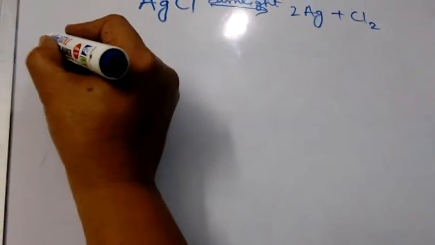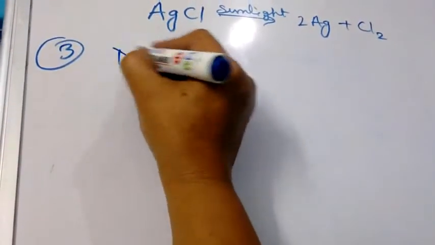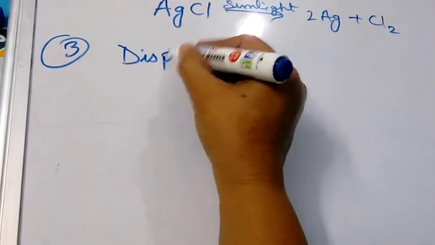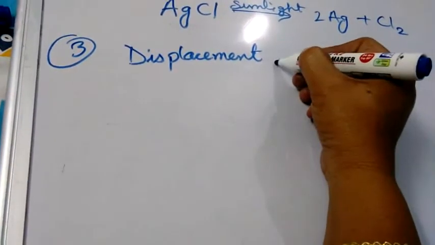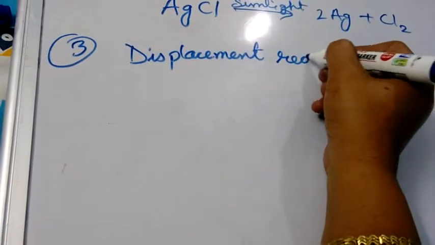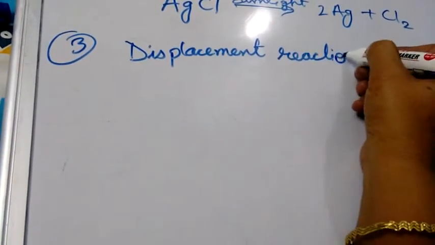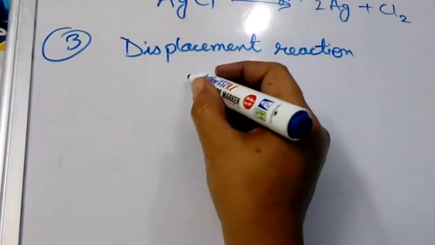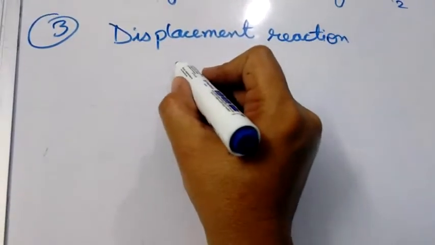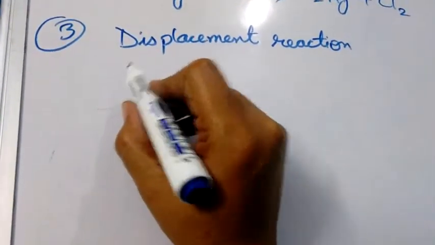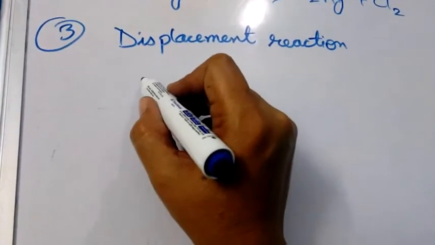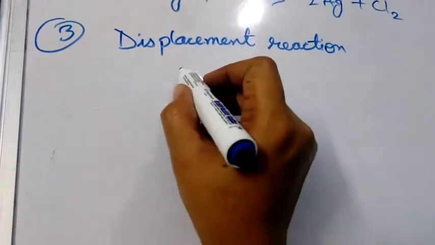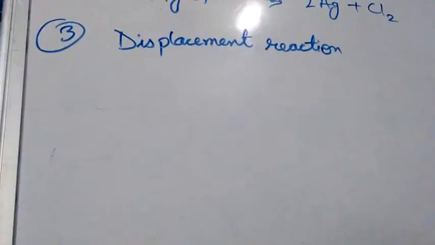Now the next type of reaction is displacement reaction. Displacement reaction is the reaction in which a more reactive substance displaces a less reactive substance from its salt solution. Means the one who is more reactive will displace the less reactive, and their reactivity depends on the reactivity series.